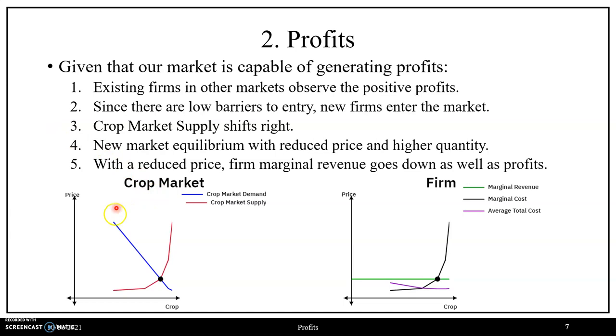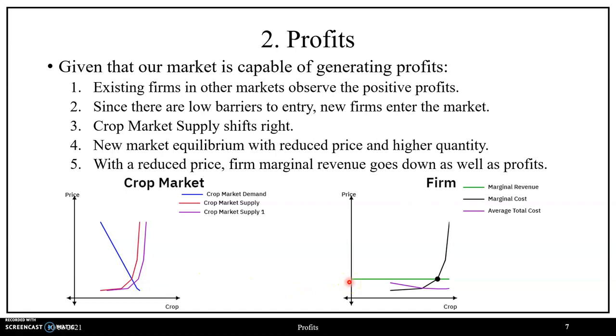So here we have our crop market. Intersection of crop demand and crop supply gives us equilibrium. There's new firms entering, so we have a rightward shift in the market supply curve, where with this rightward shift, after adjustment, we arrive at a new equilibrium, where due to this rightward shift in market supply, price for crops has decreased, where quantity in terms of crops has increased. Due to this new equilibrium, this then corresponds to a change in the marginal revenue curve for an individual firm.